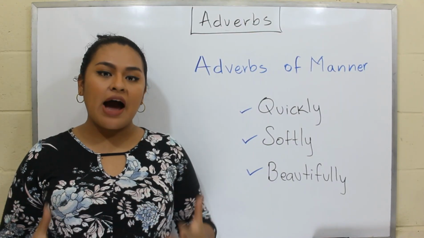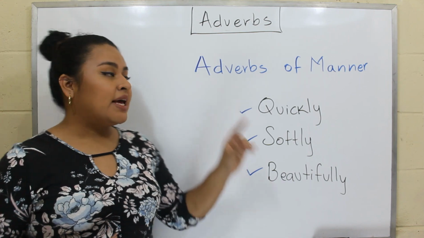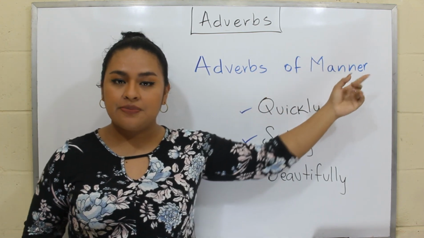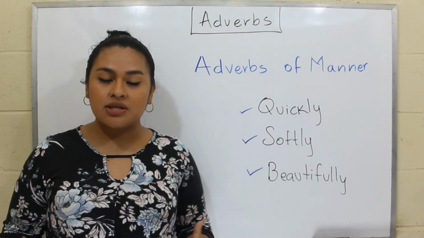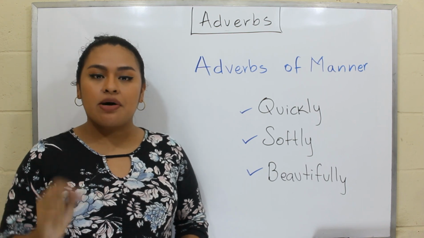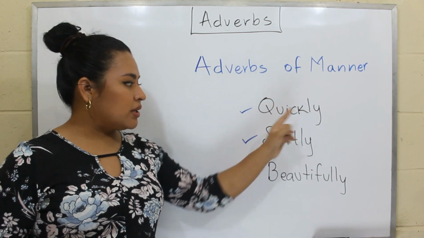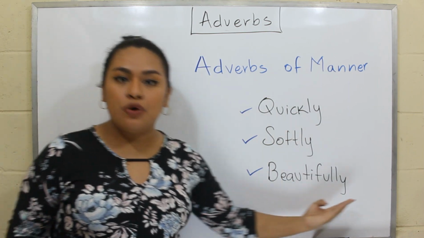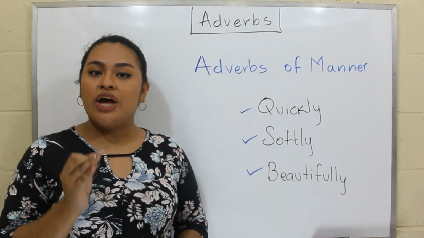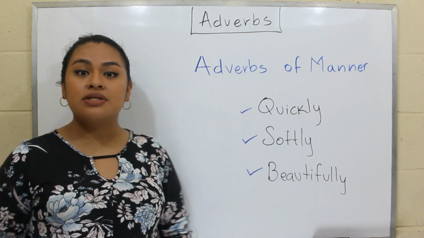The first type of adverbs that we are going to discuss is adverbs of manner. This type of adverbs tells us how something happened. And here we have three examples: quickly, softly, and beautifully. And right now, we are going to see these examples in sentences.